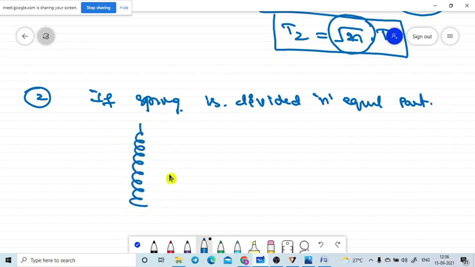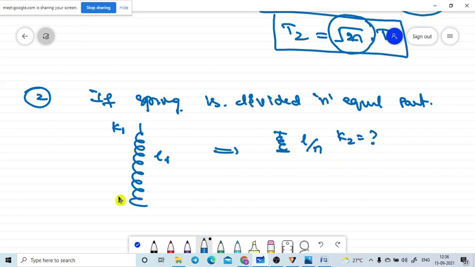So in case 1, the k1 value. The length of the spring is L1. Then we took only a small length, that is L1 divided by n parts. We are discussing only this spring. We divided it into n parts. What about this spring constant K2? Our goal is to find the spring constant K2.